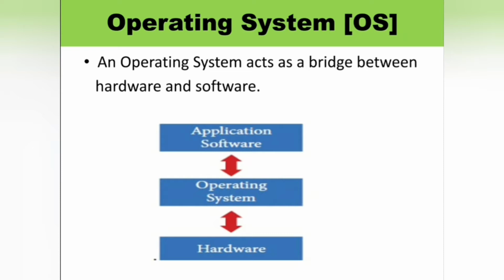So every computer system must have an operating system to run other applications like MS Office, games, browsers, notepad, etc. Could you understand, children?